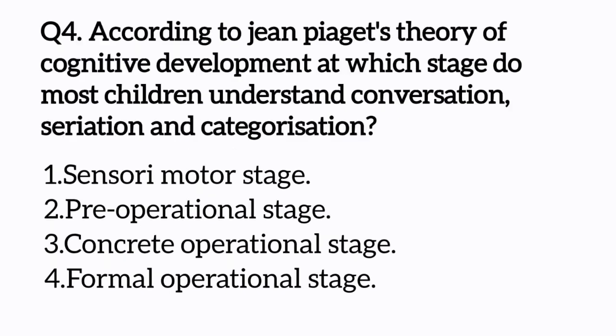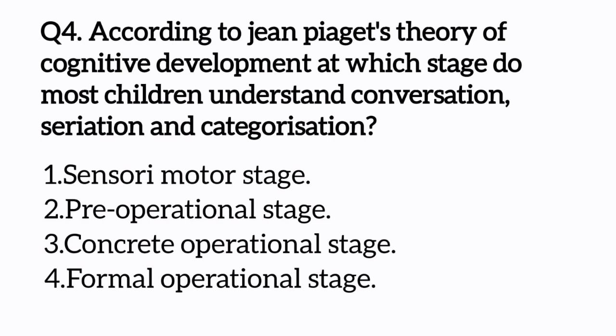According to Piaget's theory of cognitive development, at which stage do most children understand conservation, seriation, and categorization? Options: sensory motor, pre-operational, concrete operational, formal operational. Here conservation, seriation, categorization: C is CS. C for conservation, C for classification or categorization, and S for seriation.